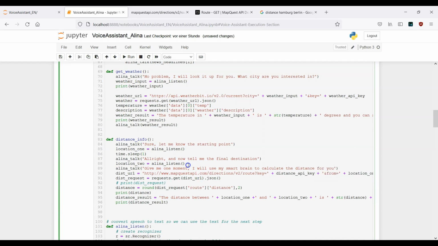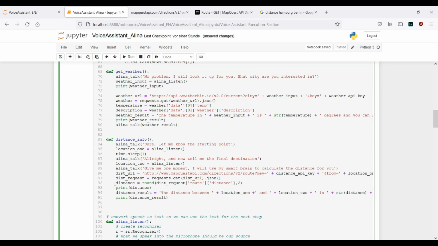Alright, so this should be fine right now. Next we have our distance URL. This is okay. Then we have the proper request, want to get back the JSON file. This is also okay. This one can be removed. Okay. Then we have the distance in kilometers. Okay. This is fine.